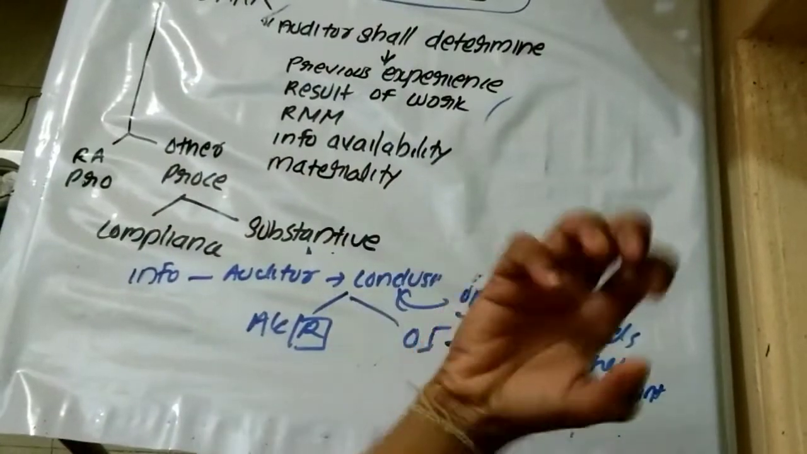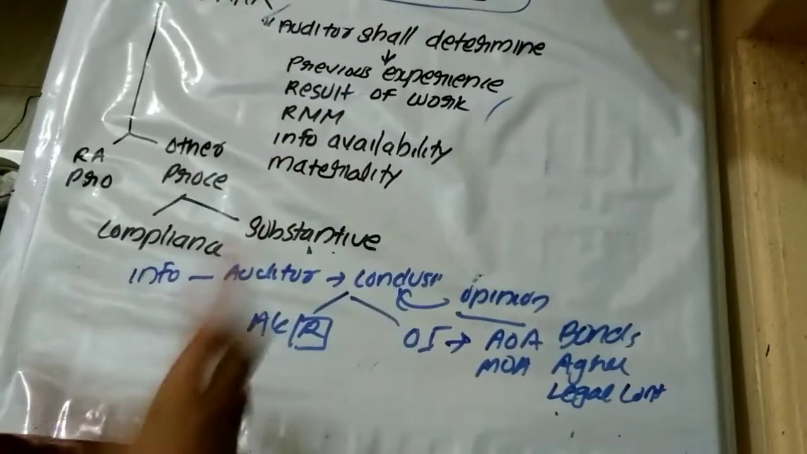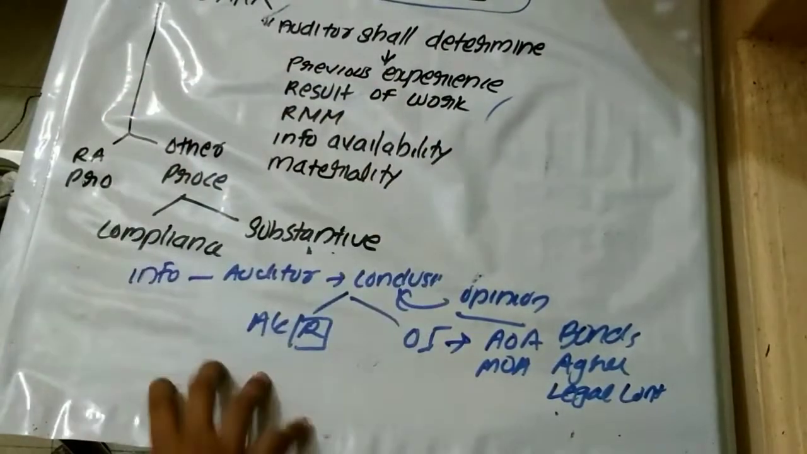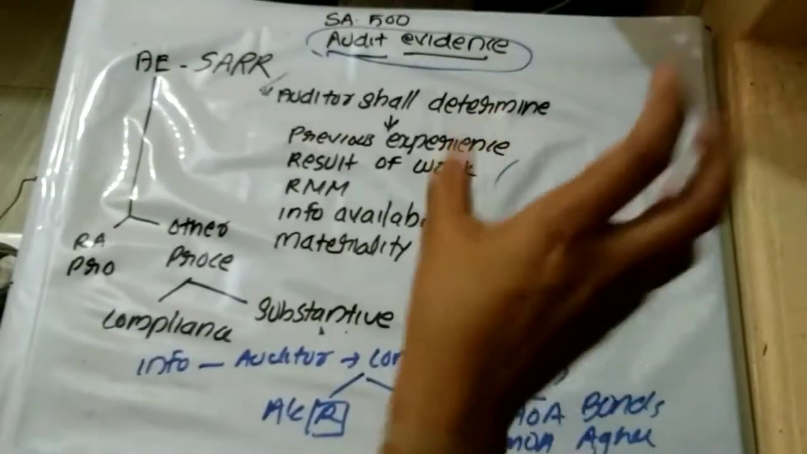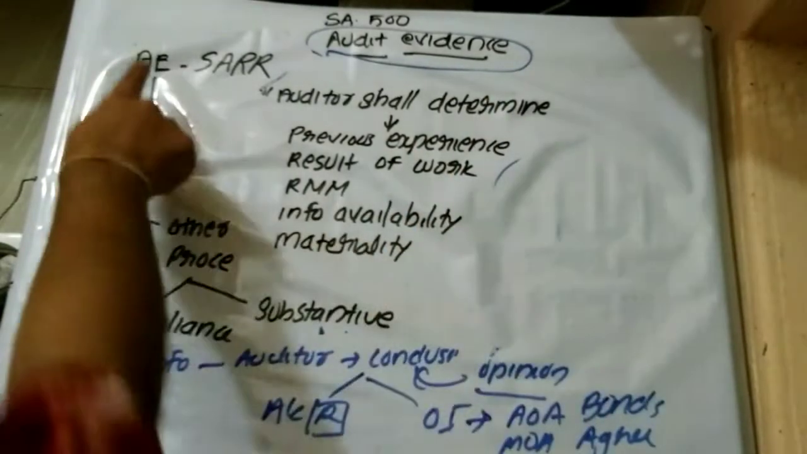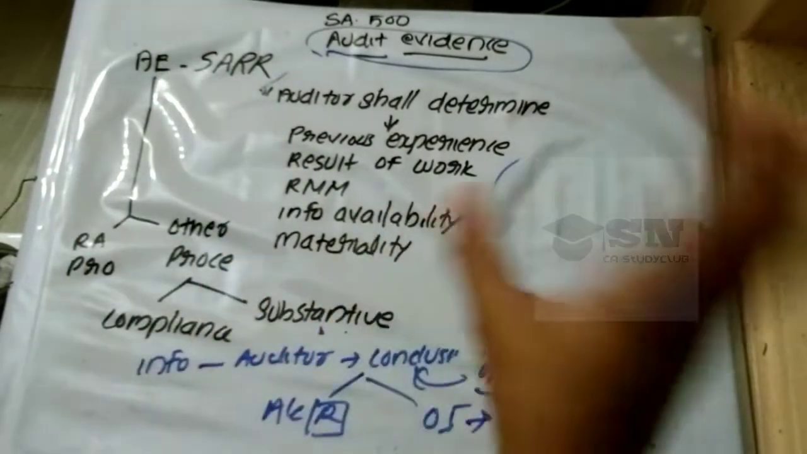Now we understand the meaning of audit evidence. Audit evidence means the information used by the auditor to arrive at a conclusion on which the opinion is based. So can we treat any information as audit evidence? No. Audit evidence has to have some features. For an auditor to arrive at a conclusion, there should be audit evidence which is sufficient, appropriate, relevant, reliable. SAR. Audit evidence means SAR.